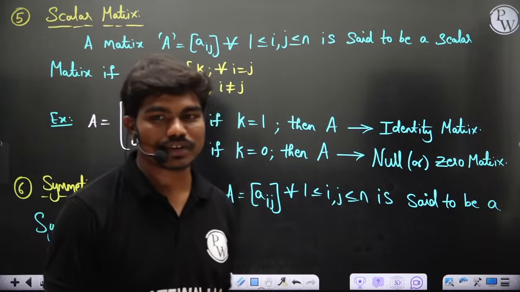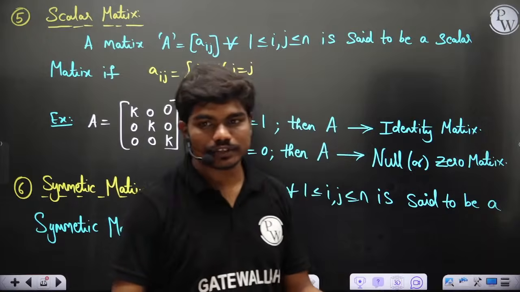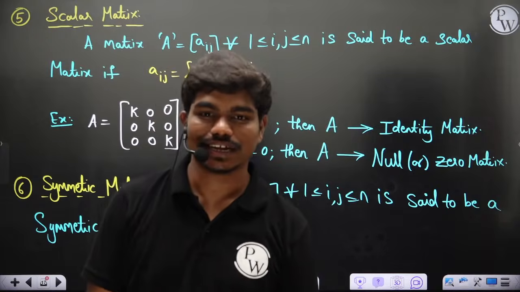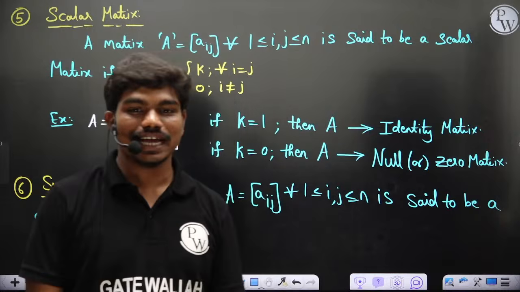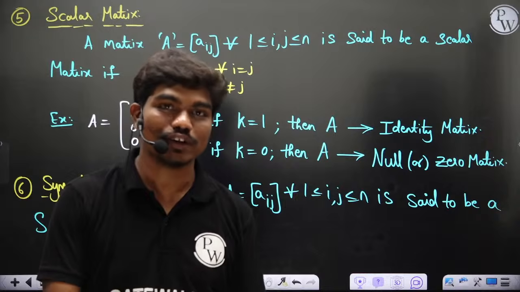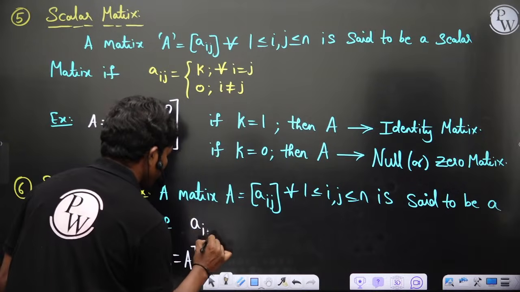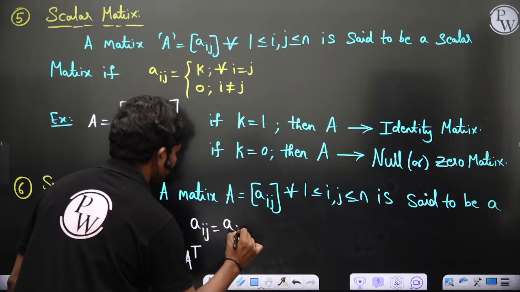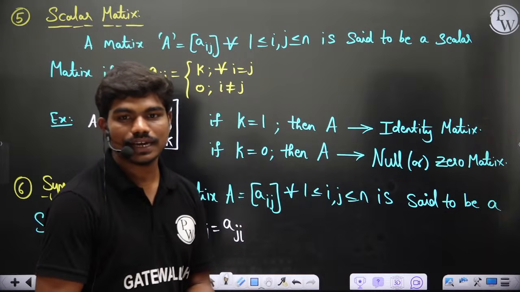What can you say about Aij? We are telling everything in terms of Aij, no? So what can you say in terms of Aij? Yes, exactly, Satya. Aij should be equal to Aji because it should equal its own transpose, correct? So Aij equal to Aji, i not equal to j.